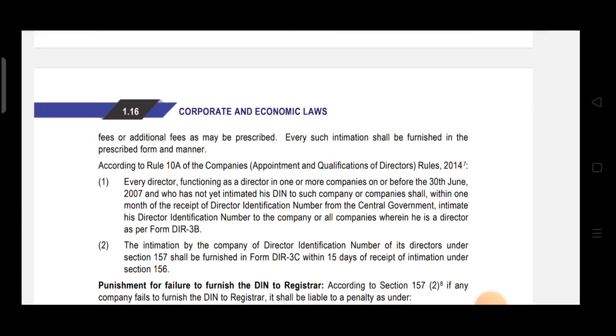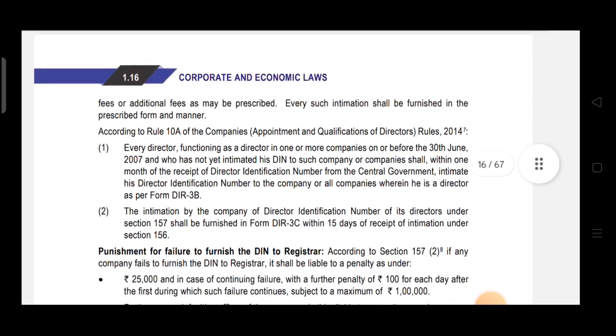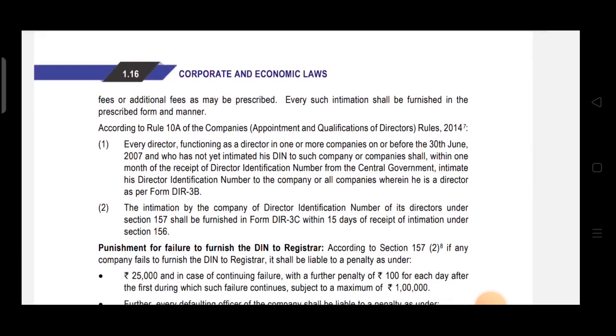So under Rule 10A it is given that every director functioning as a director in one or more companies on or before 30th June 2007 and who has not yet intimated his DIN to such company or companies shall within 1 month of the receipt of DIN intimate his DIN to the company or all companies wherein he is a director as per form DIR 3B. So the director is required to intimate his DIN to the company in form DIR 3B.